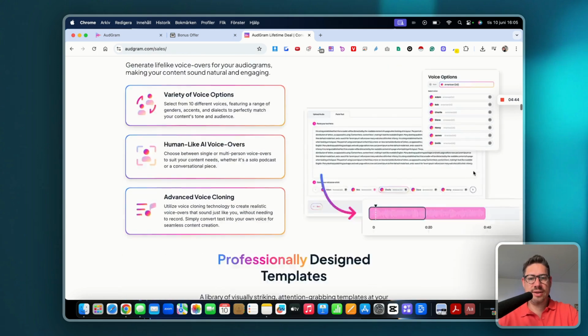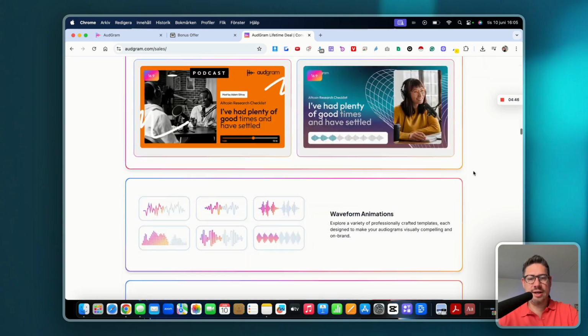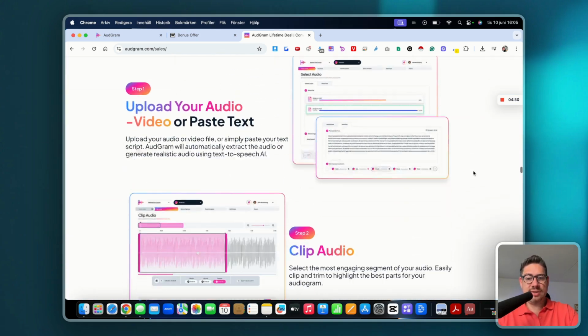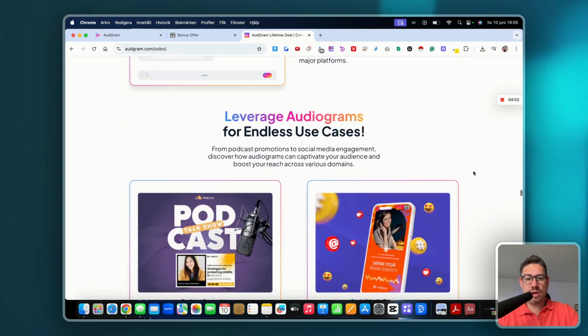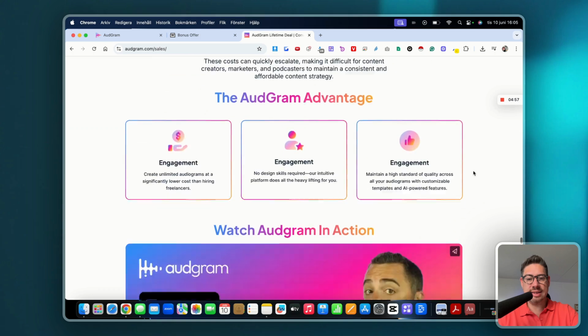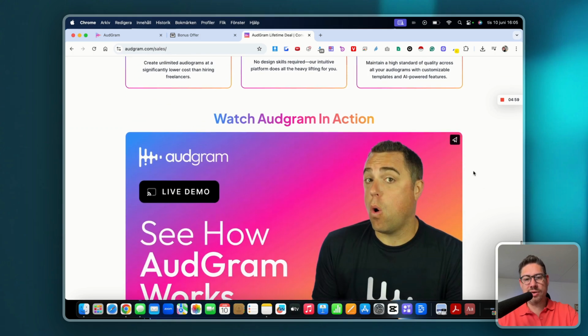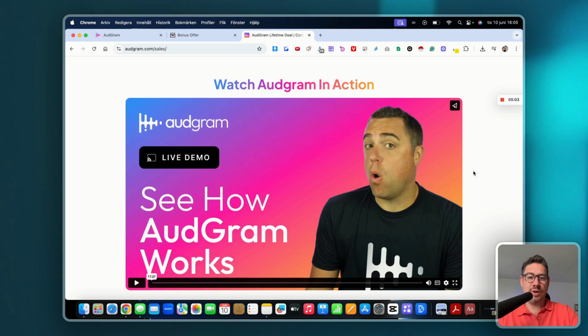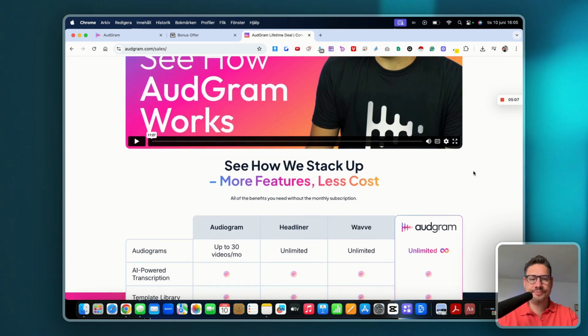You can see all the details about this software here on their sales page, right? So this is essentially it. Really, really straightforward. And I've been testing this out, and it's really fast to start creating these audgrams or audiograms. You can see a full demo on the sales page. You can check the details below in the description of this video. You're going to find all the details.